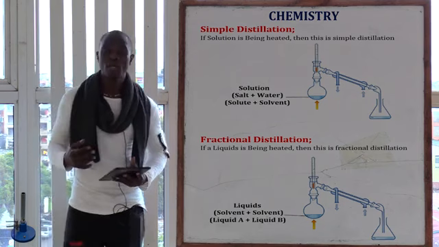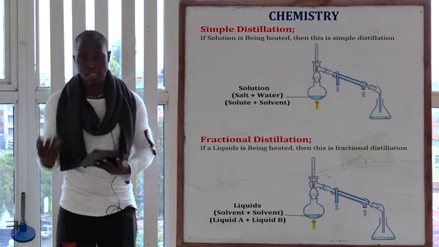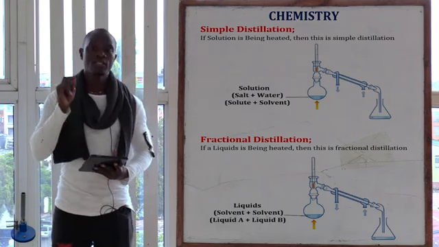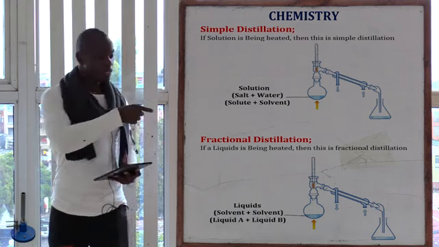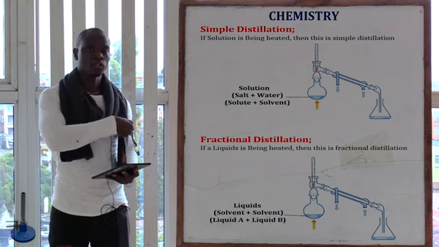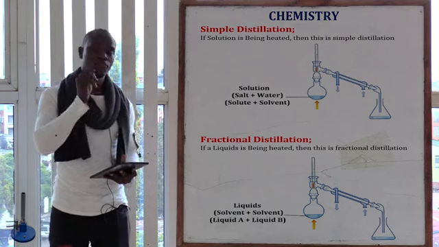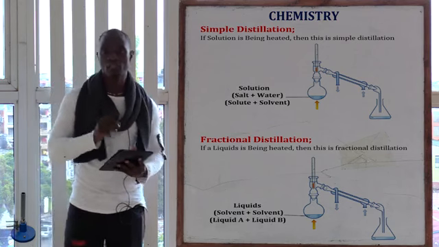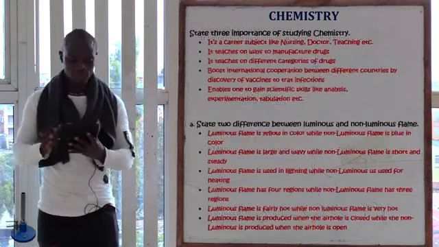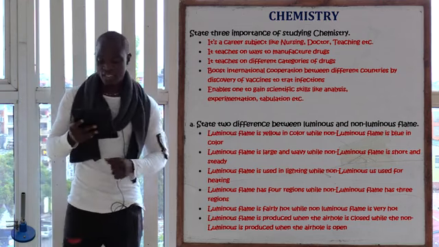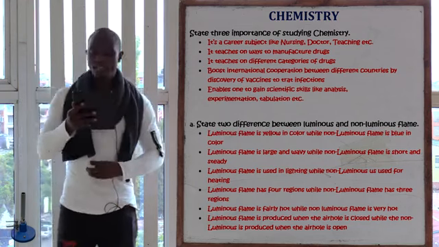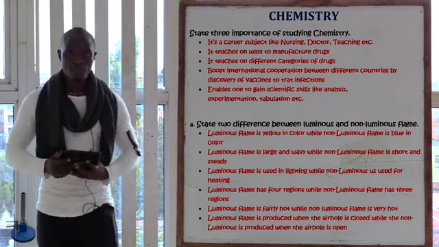We'll have the fractionating column, we'll have the thermometer, we'll have the Liebig condenser, etc. But what will tell you this is simple is if down there we're heating a solution. What will tell you that this is fractional is if down there what you're heating is miscible liquids, or liquids, that is fractional distillation. So question number 15 is asking, state 3 importance of studying chemistry.